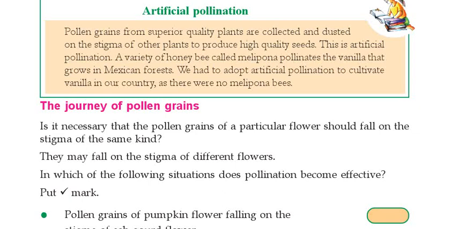Is it possible? No. While we are doing pollination, we have to do pollination between the same kind of plants. If we take mango flowers, we have to deposit the pollen grains on the mango flower itself. Okay.